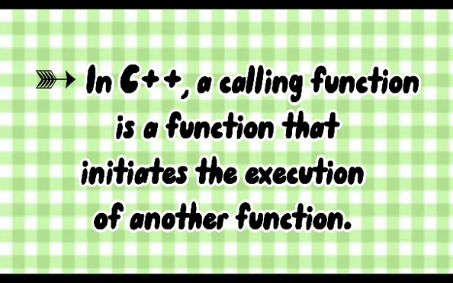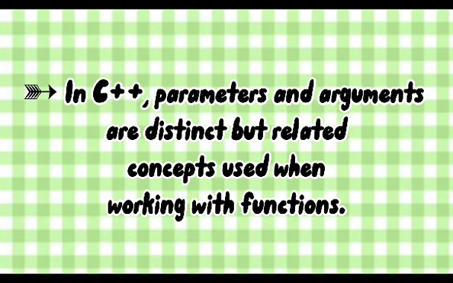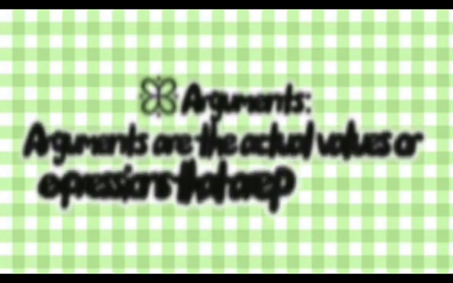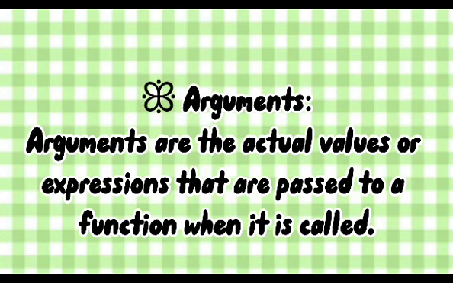In C++, a calling function is a function that initiates the execution of another function. In C++, parameters and arguments are distinct but related concepts used when working with functions. Parameters are the variables declared in the function's definition or prototype that act as placeholders for the values that will be passed into the function. Arguments are the actual values or expressions that are passed to a function when it's called.